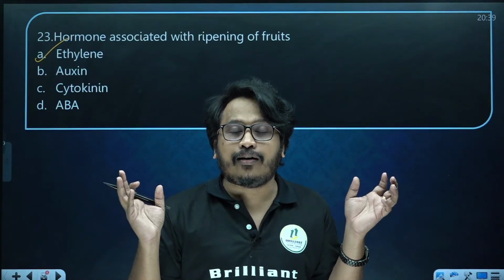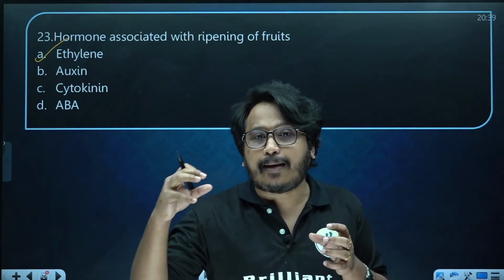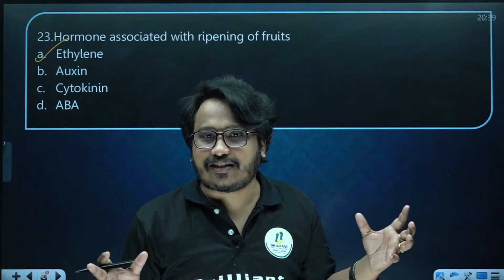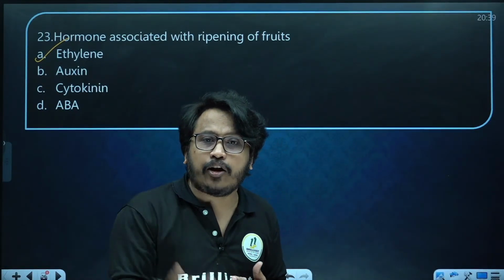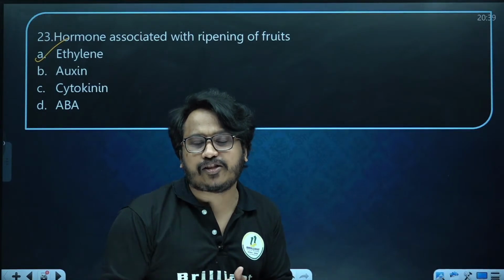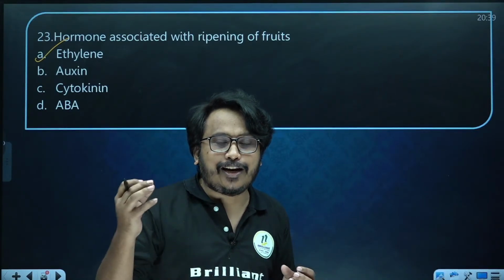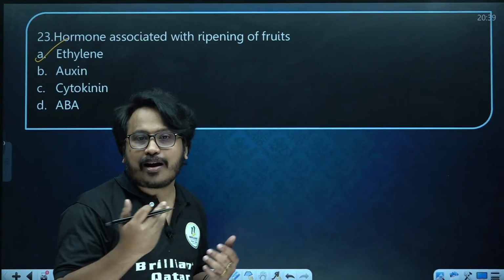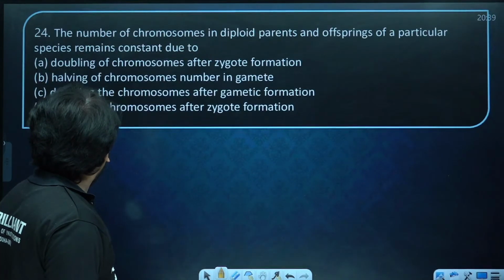And they will also promote abscission of ripened fruits as well as old leaves, etc. So that much energy won't be lost. These are the functions of abscisic acid. Auxin, you already know, is cell elongation, and cytokinin is cell division. So these are the hormones that are coming in our topics.